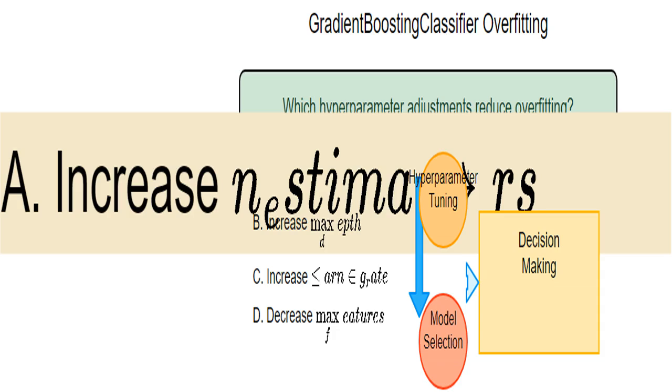Increasing the maximum depth, max_depth, of each tree increases model complexity, which usually leads to worse overfitting. Deeper trees can capture finer details, but this often means fitting the noise in the training data. I need to avoid this.